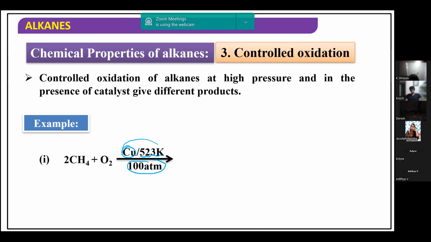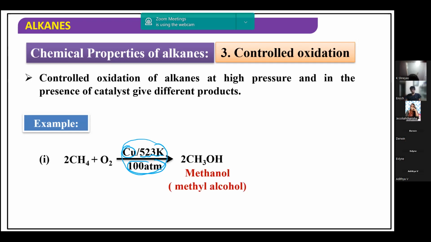These are very important conditions you must remember. The product you are going to get is methanol, or methyl alcohol.